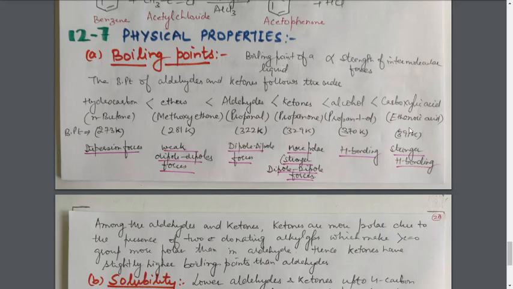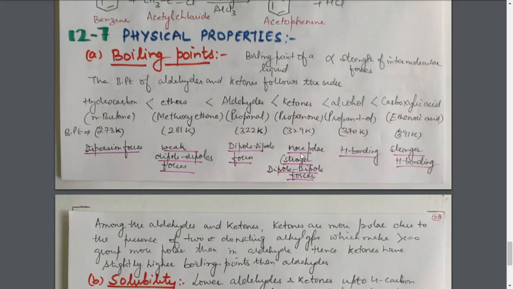Now, what about carboxylic acid? Carboxylic acid also shows H bonding, but here the H bonding is much stronger as compared to alcohols. Now, why is this so? The question arises: if both have H bonding, why is this so?